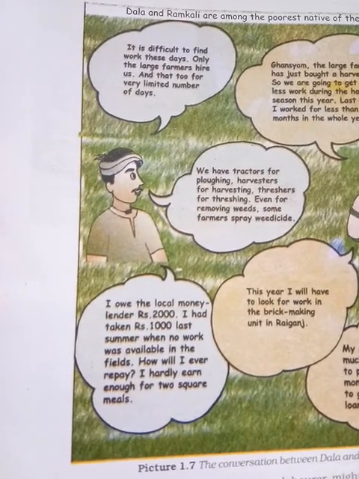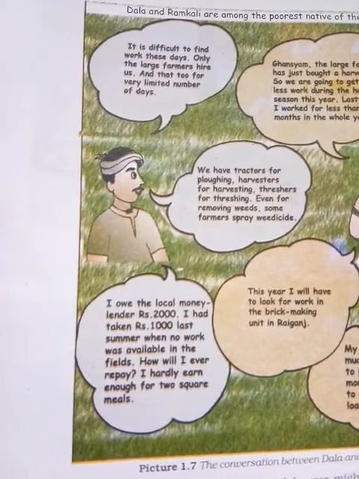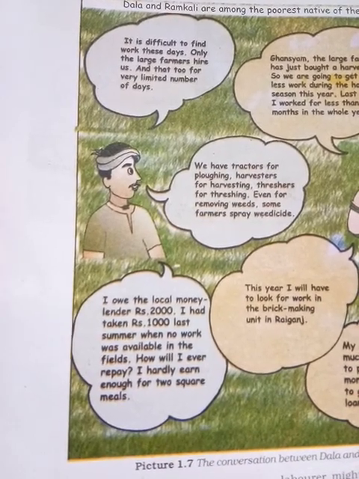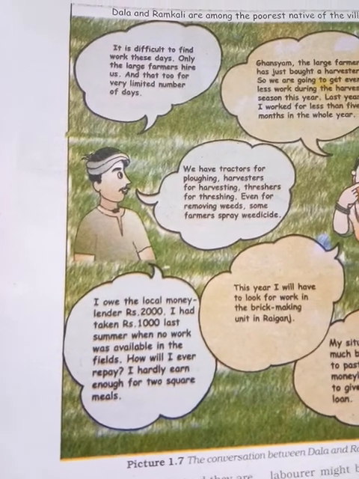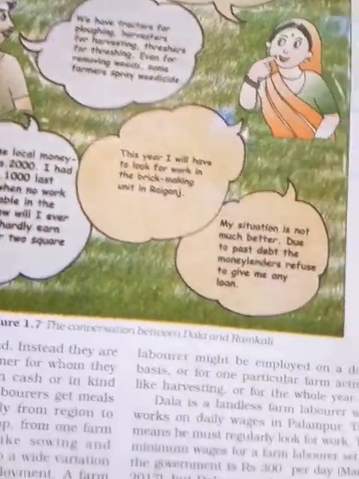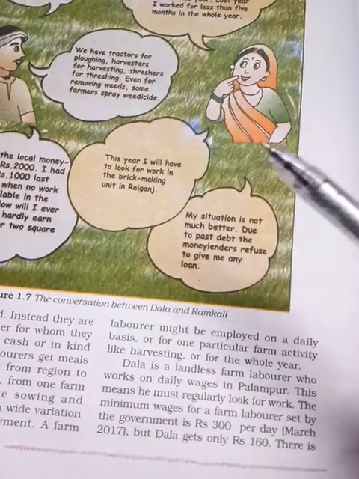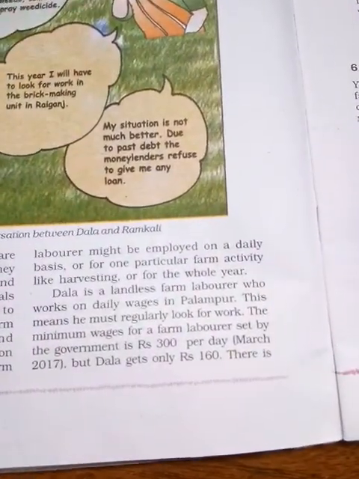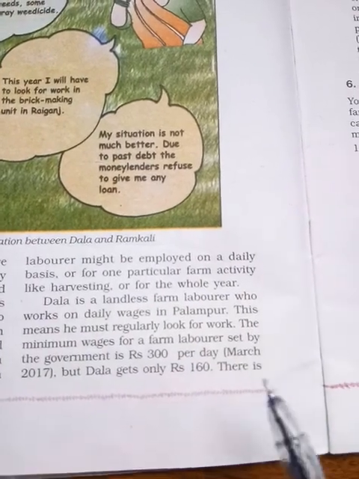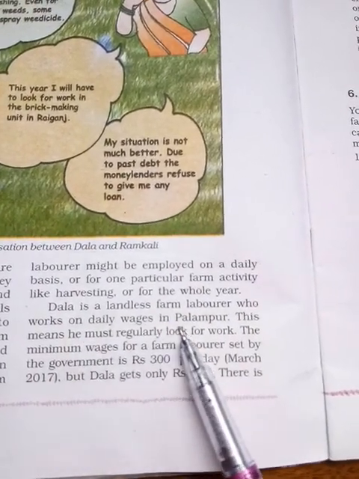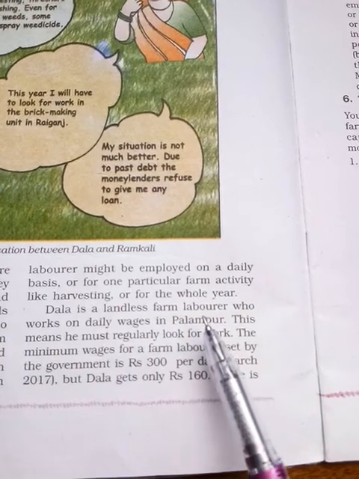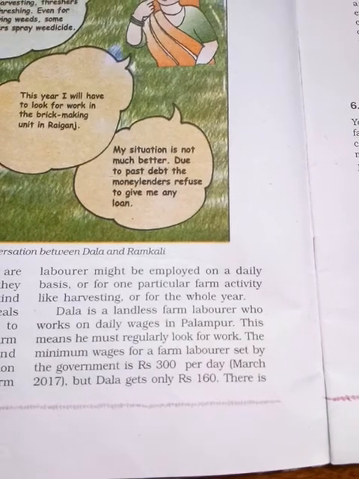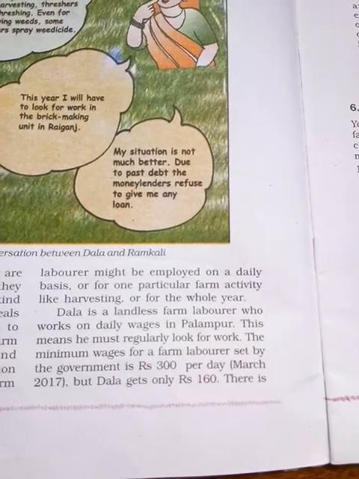They took some money from the money lenders, and they were paid very little, and they have to do more work. These two people are facing a big problem. Dalla is a landless farm laborer who works on a daily basis in Palampur. He also works as a daily laborer. He has to work on a daily basis.